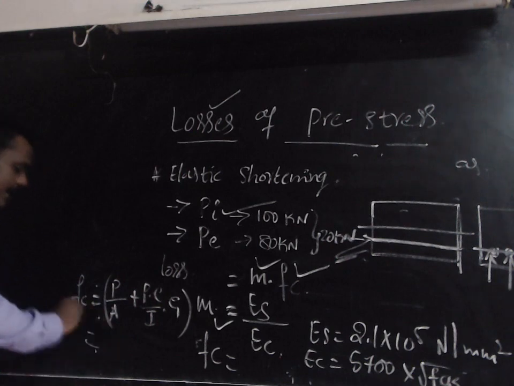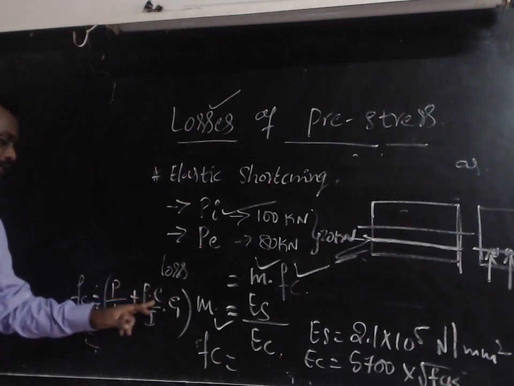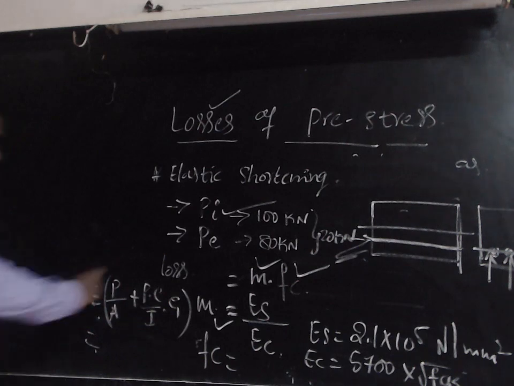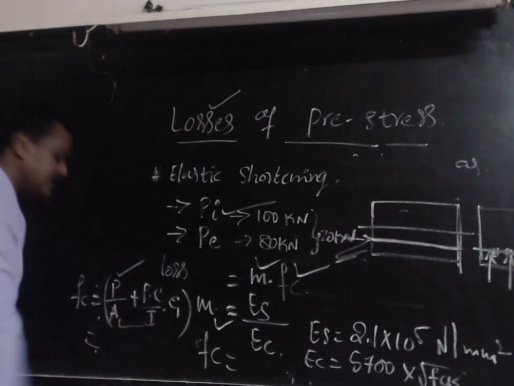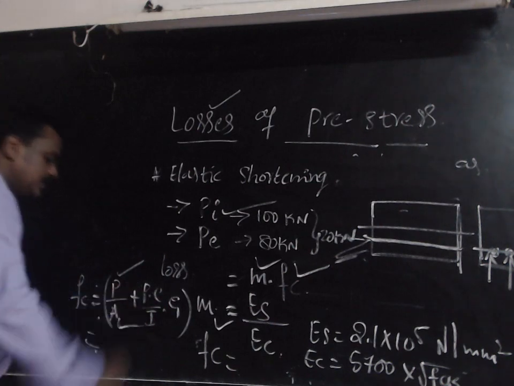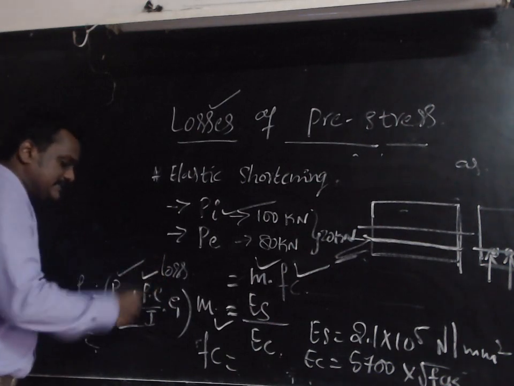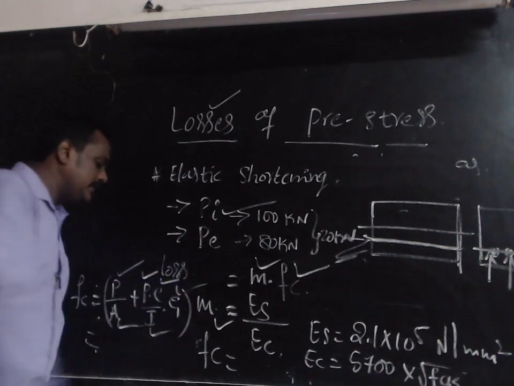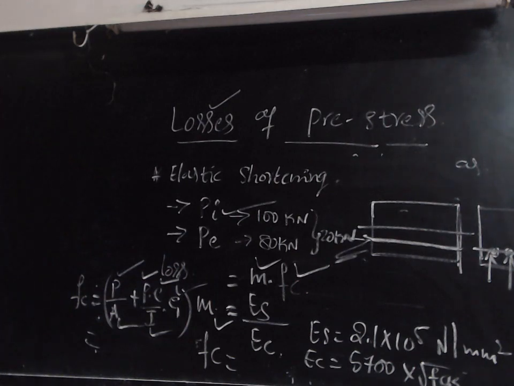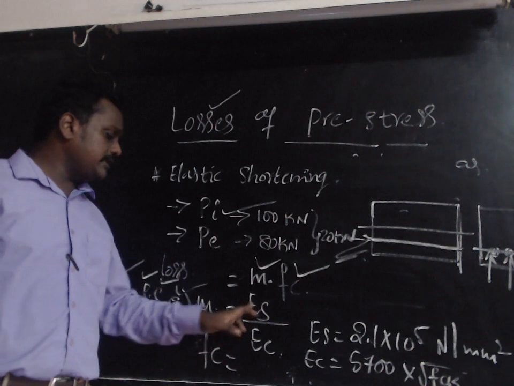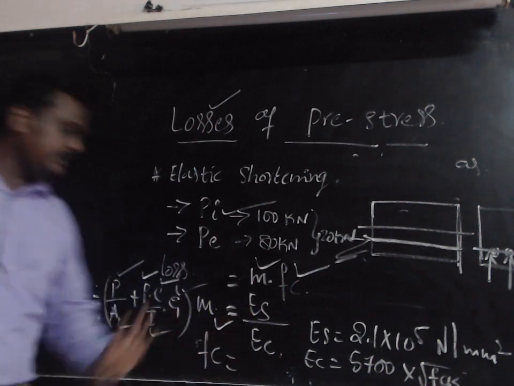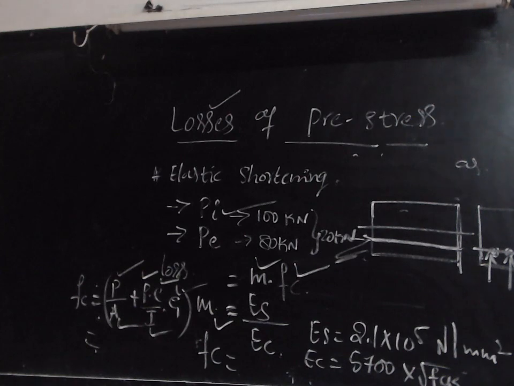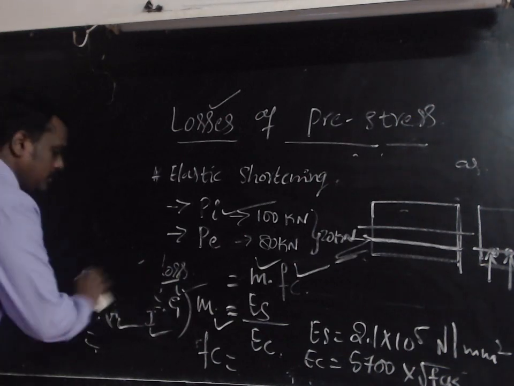Okay, so that should be calculated by this equation P by A plus P into e divided by I into e1. So where P is the pre-stressing force and A is the area of the concrete, that is the area of the section. Okay, and P is the same force and e is the eccentricity and I is the moment of inertia, and e1 is the eccentricity of the cable. So by using this equation we can calculate the fc, and we can calculate this m, that is modular ratio Es by Ec. Okay, so this is all about the elastic shortening loss, that is loss due to elastic shortening.